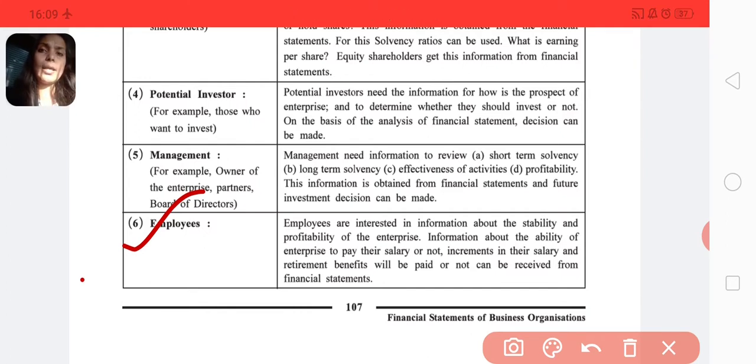Okay, this time we are getting a good salary, but what about next year? Will we be getting the same? Especially when you go for an increment of the salary, when you demand the salary, the owner explains to us that we don't have any turnover, the business is not going as per the planning, so we won't be able to give you the increment. So in that circumstance, the employee has a right to see the financial statement of the business.